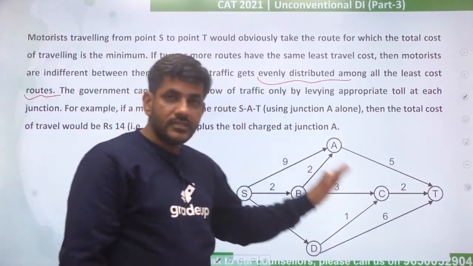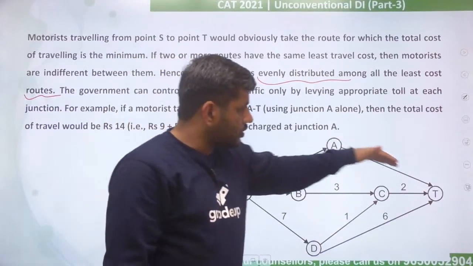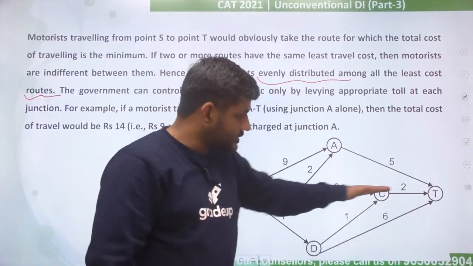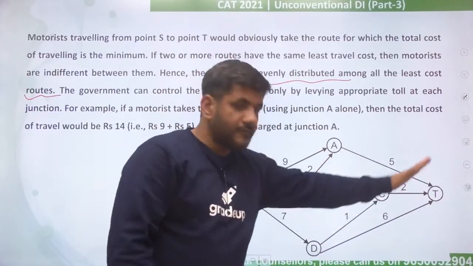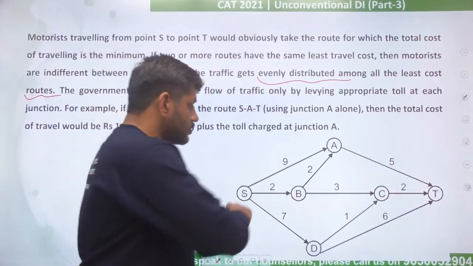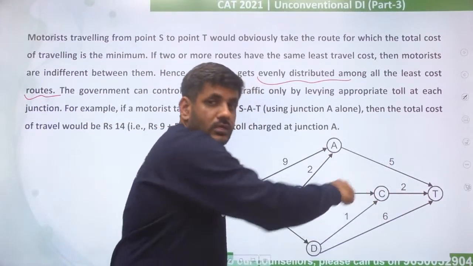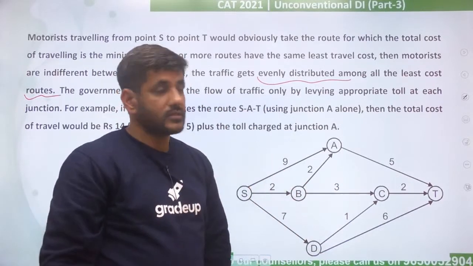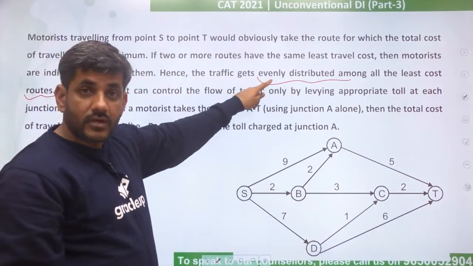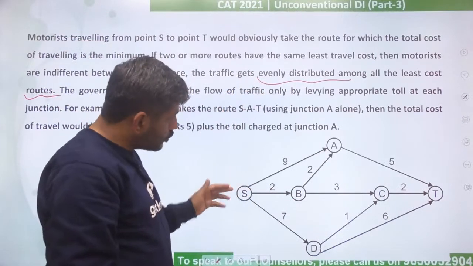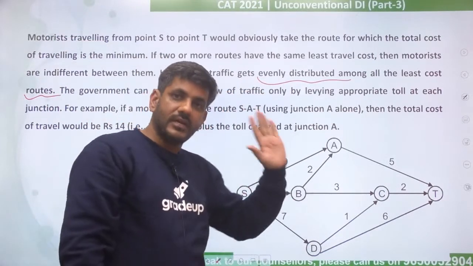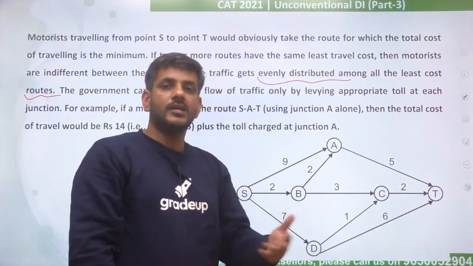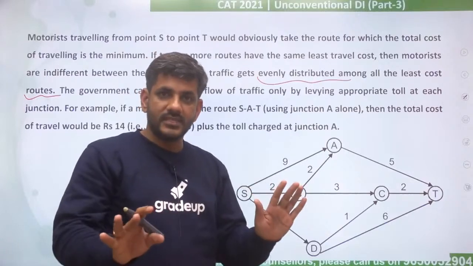Suppose out of these 4-5 routes, this route has a cost of 15 rupees, this route costs let's say 17, this route costs 18, this route also costs 15. Then obviously people will go to only this route and this route, because these 2 routes have the least possible cost. And they will be evenly distributed, which means if there are 2 paths, of 2 people one would go this side, one would go that side. If 4 people are there, 2 would go that side, 2 would go this side. That way they would go. I hope this is clear. Okay.